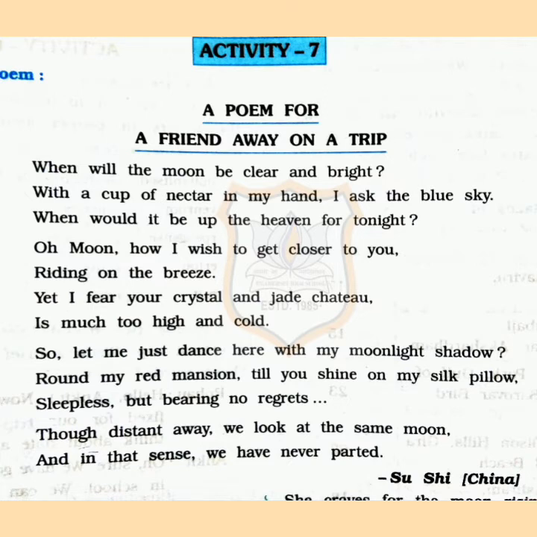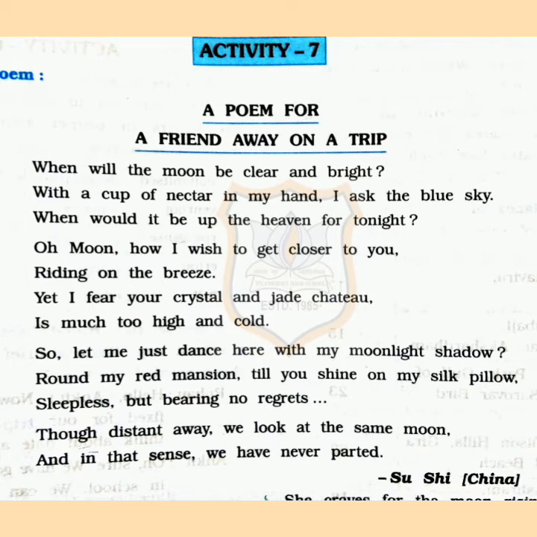Written by Xu Shi. Here in this poem, the poetess wishes that the moon should get clear and brighter so that the cup in her hand may be filled with the cool white rays of the moon. She craves for the moon rising above and she asks the blue sky when the moon would be high above in the sky that night so that she can enjoy its brightness. Again she is addressing the moon. The poetess says that she wants to get closer to the moon riding on the breeze.